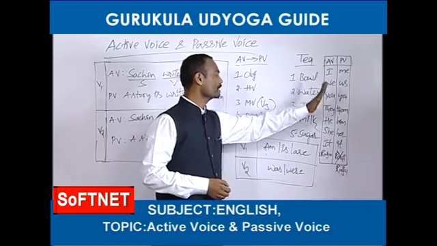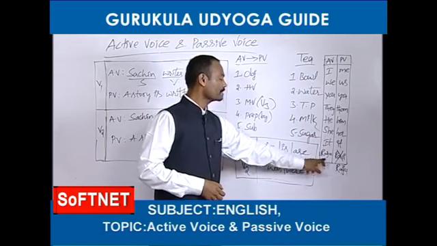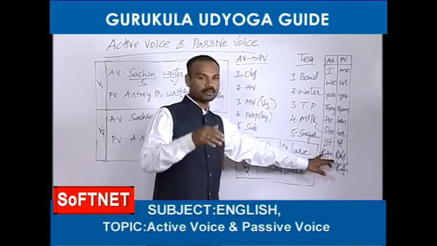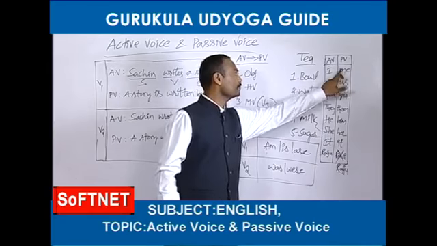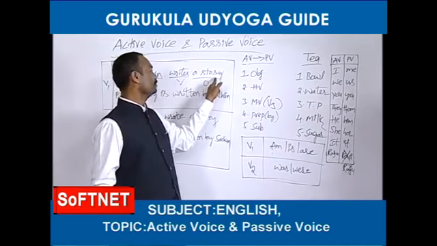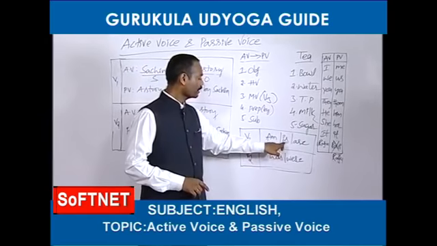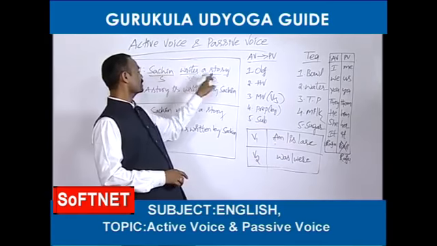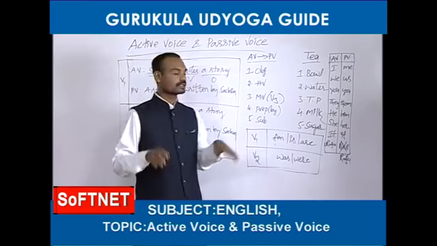I becomes me, we becomes us, you becomes you, they becomes them, he becomes him, she becomes her, it becomes it. Any noun stays as it is. Kiran becomes Kiran, Prakash becomes Prakash, that's all. So, fine, I becomes me, like that, me becomes I. In Sachin likes me, I should be taken here. After I, we should take am. I is wrong, I are wrong, I am. Sachin likes me, so I am liked by Sachin, like that.